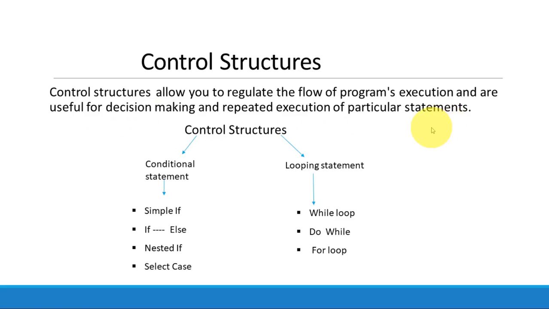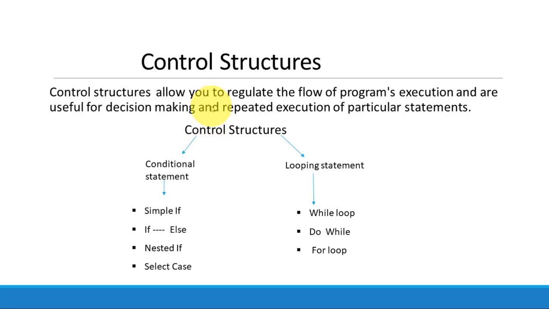See, we run programs line by line in sequence, but the control flow statements, or say control structures, allow you to control the execution of the statements in any sequence. On the basis of a condition, you can jump to any statement and can repeat these statements a number of times.